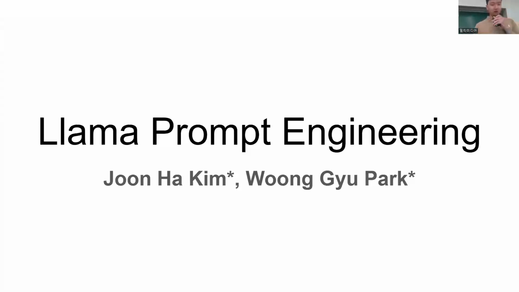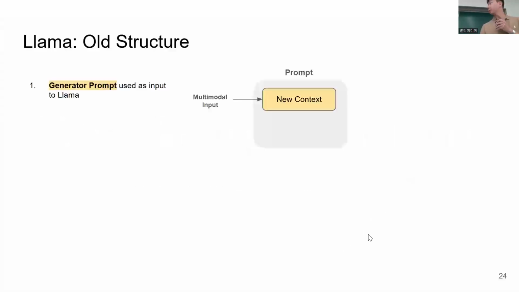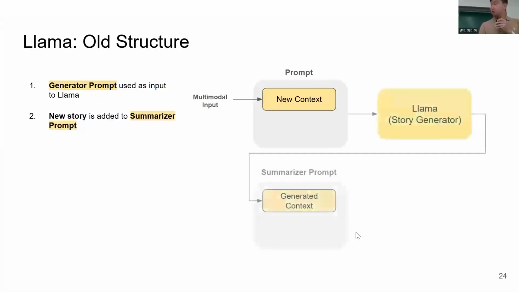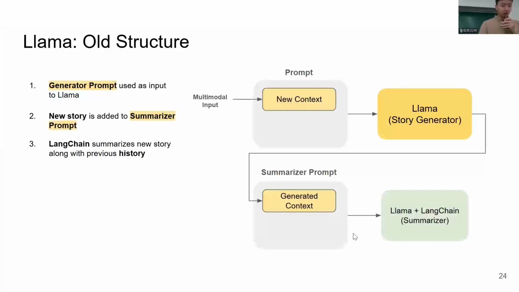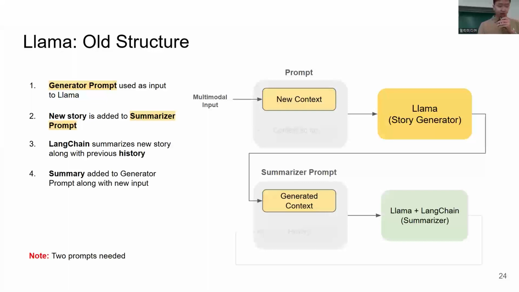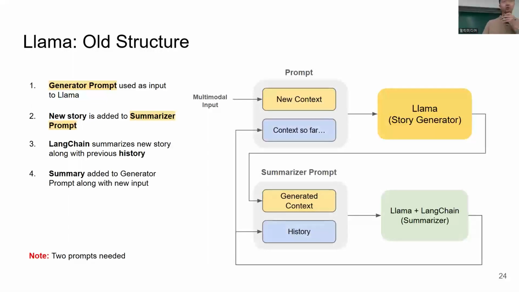Okay, Ungi and I have also worked on the Llama prompt engineering, and we'll first give a brief overview of our old design. So this was what we had originally planned. By using the system prompt for the story generator, we planned on using the tokens extracted from the multimodal models. These are then fed into another prompt specifically used for the LangChain summarizer. Once LangChain summarizes the story up to now, it feeds its summarized output of about 2 to 3 sentences to both the summarizer prompt and the new context history so far.